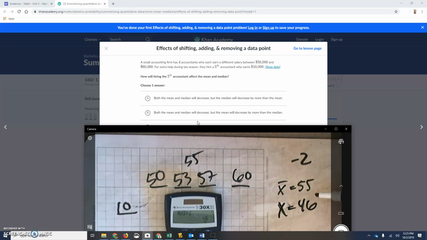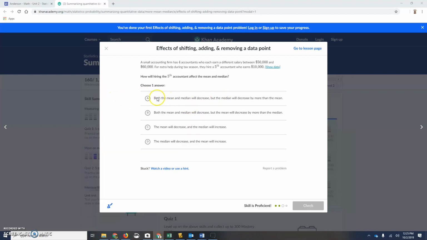So this was -2. That was our median. Our average declined by 9. So both the mean and median will decrease, but the median will decrease by more. That's not right. But the mean will decrease by more. So it's B. Once again, 3 B's in a row.